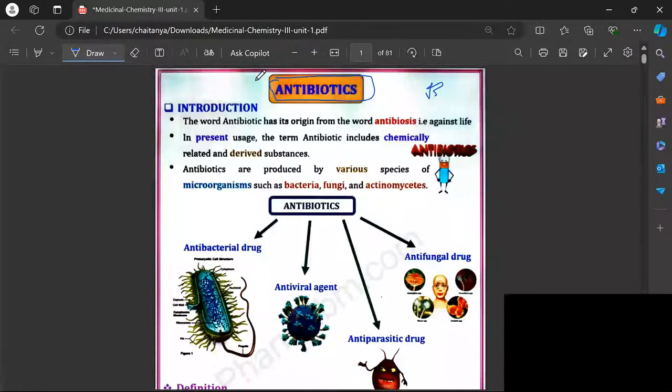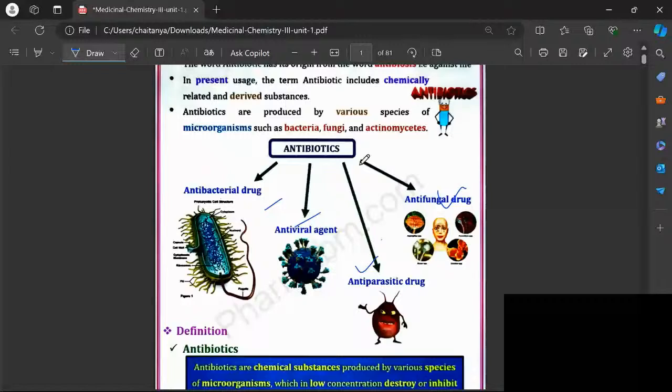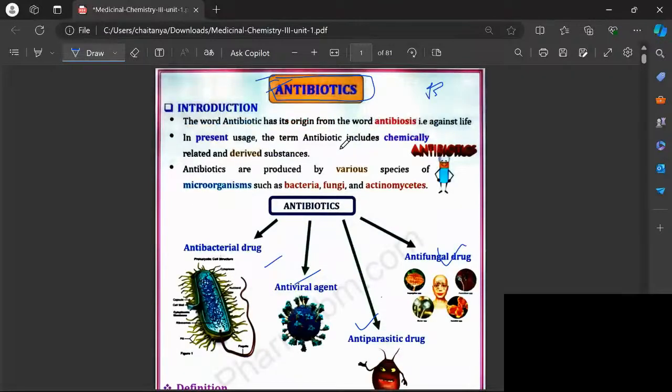So first of all, we have to discuss what antibiotics are. Antibiotics are chemical agents. These are the drugs which kill different types of microorganisms like bacteria, viruses, parasites, fungi, protists. So antibiotics are the drugs which are used to kill different types of microorganisms and are also obtained from different types of microorganisms. For example, penicillin.